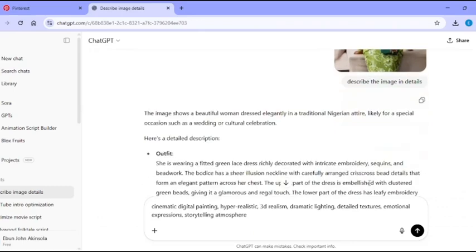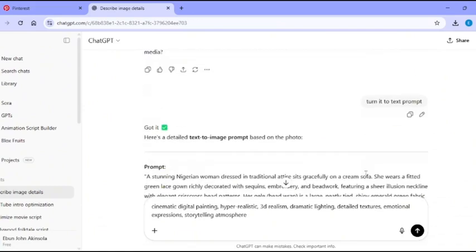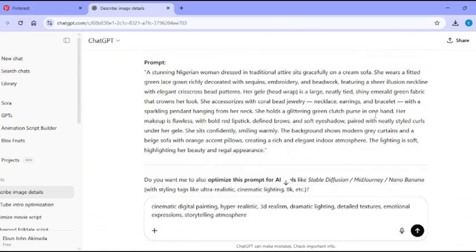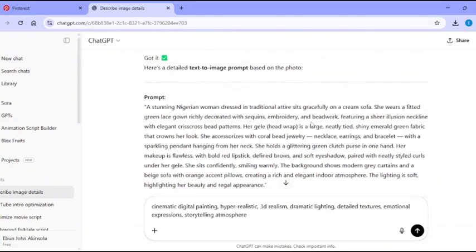Then you can change the color of the outfit to make it unique for your use. Okay, then you can copy it, and also ask ChatGPT to optimize this prompt for the kind of AI generation you want to use. Now that you have your image prompt, you can take it to any image creation tool and generate your avatar. Still wait, because I'm going to show you how you can replace or change the scene or location of your story, and the character will still remain consistent. You don't want to miss that.